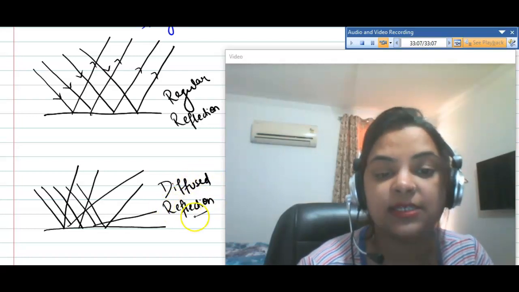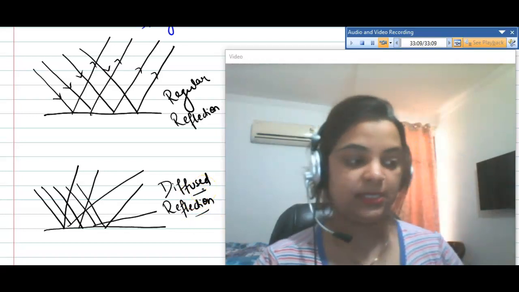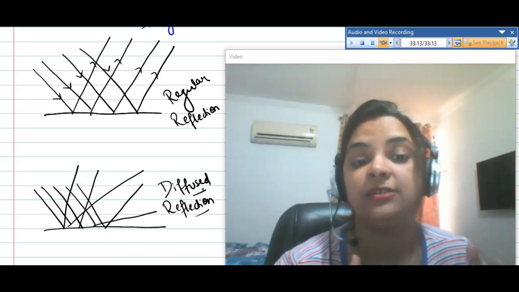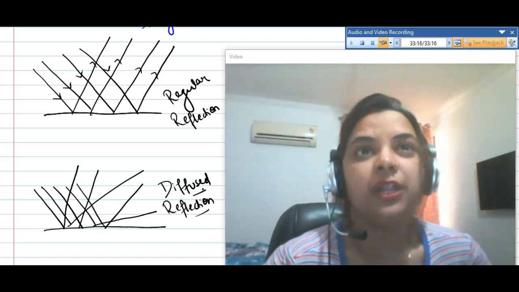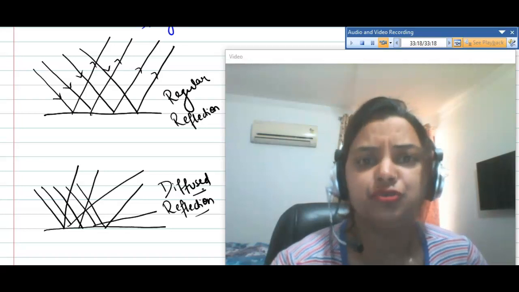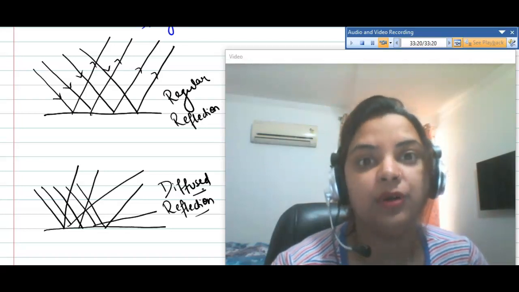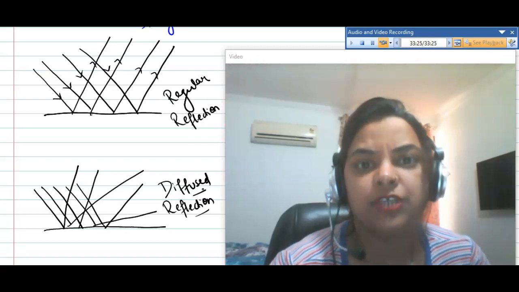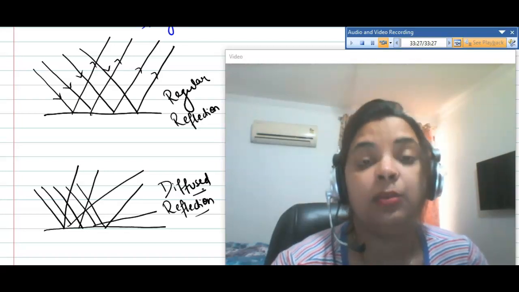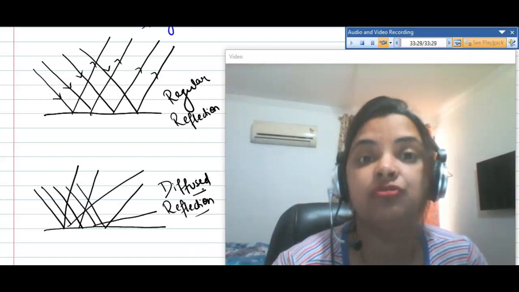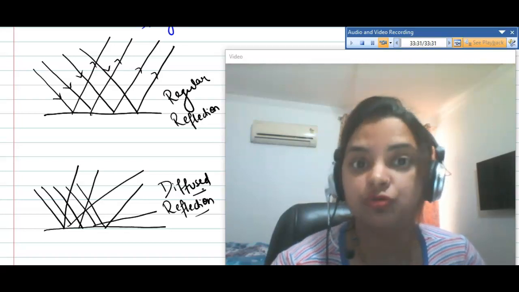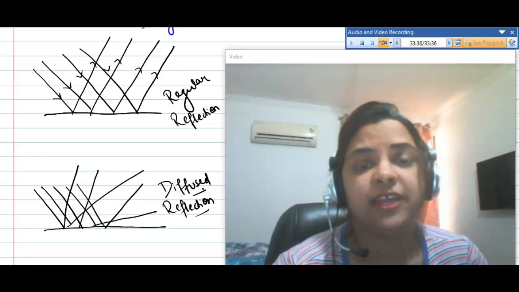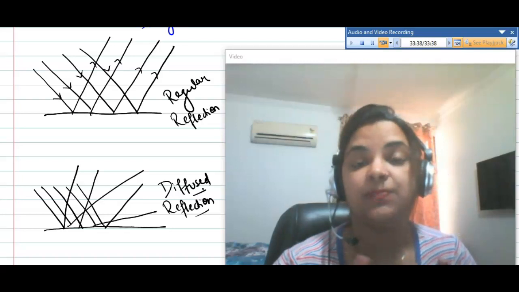Let's look at some examples of these two, regular and diffuse reflections. When you are reading a newspaper, any book, any notebook, or you see any object lying anywhere in your home or in your room, how could we see that? We all know that it is just due to reflection. But what kind of reflection is it?